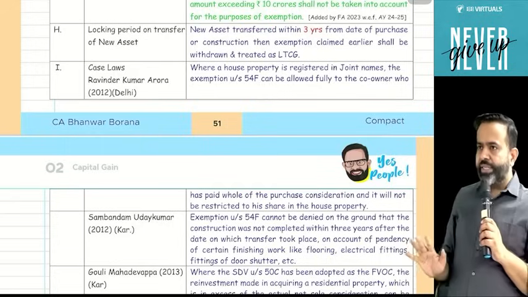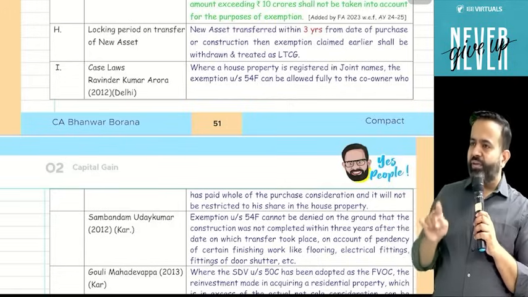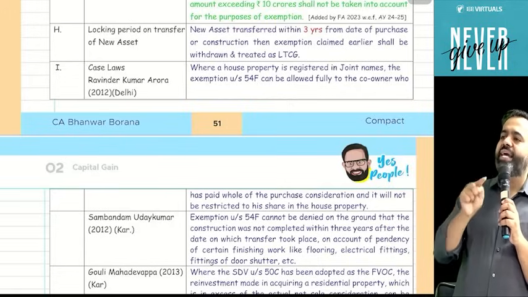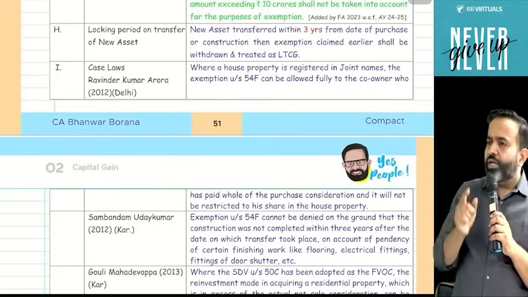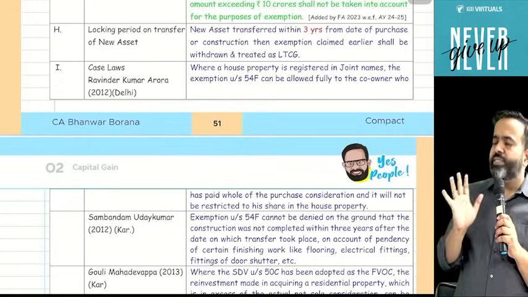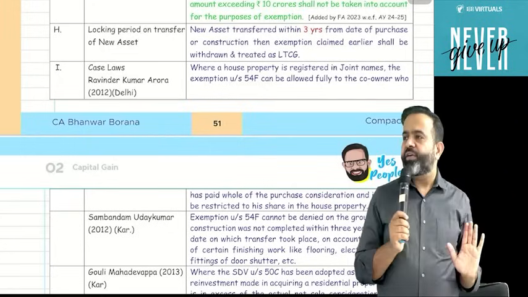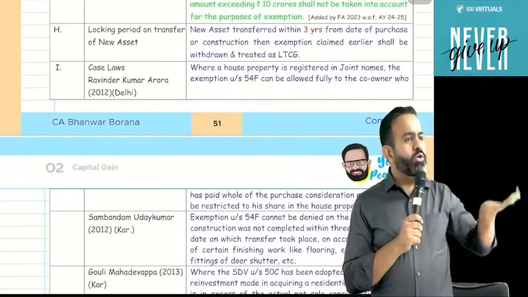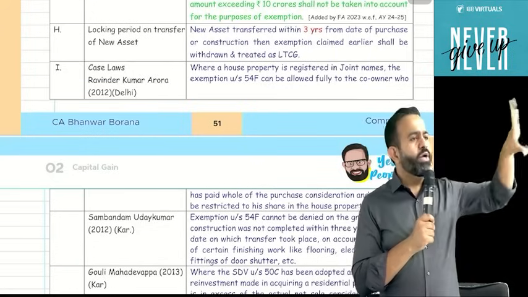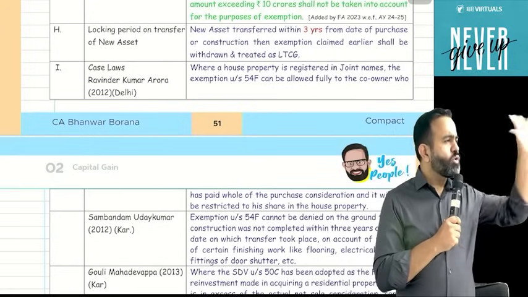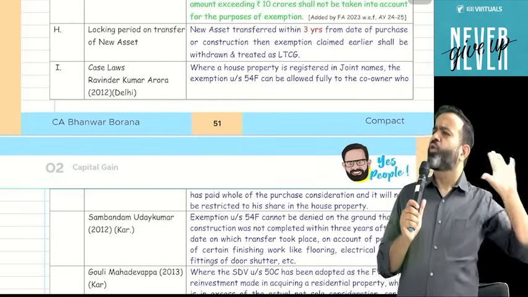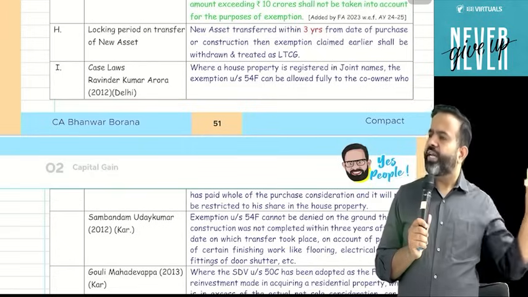So what I'm saying is that in case of 54F, the exemption withdrawal mechanism is totally different. Now the 54F mechanism is like, whenever you sell the new property within 3 years, calculate capital gain on the new property separately. No interference of exemption and all. There is no need to reduce from cost and all. Take the full cost as the cost and calculate capital gain.